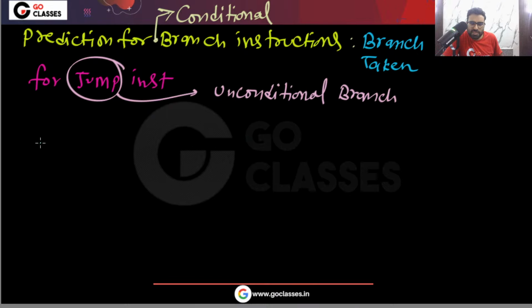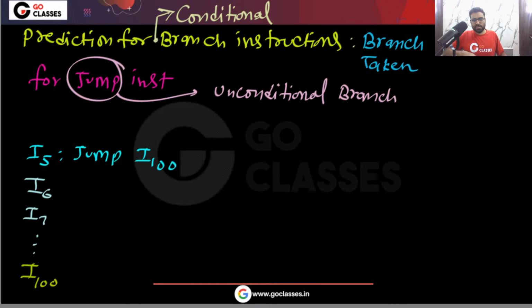So let's assume that this instruction I5 is a jump instruction, jump to I100. Then you can see this is I6, this is I7, and so on. Here you have I100. Very simple.